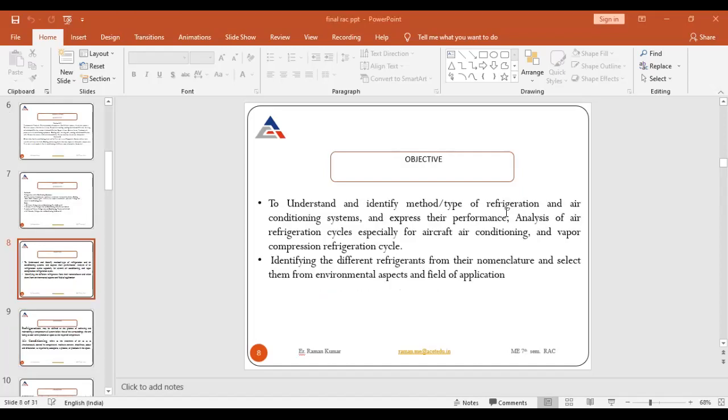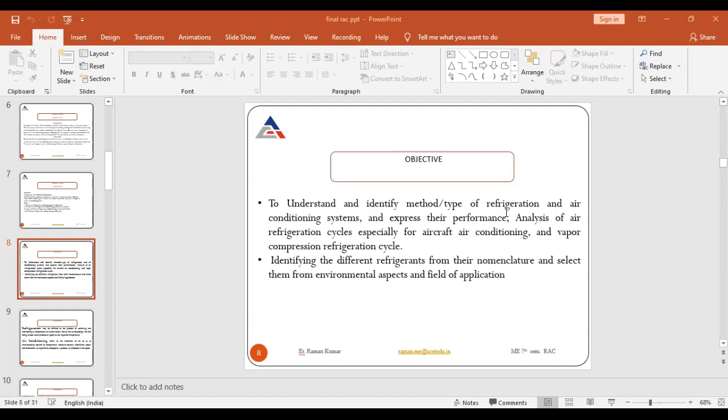Okay, so what is the objective of RAC? The main objective of RAC is to understand and identify the methods, different types of refrigeration and air conditioning systems, and express their performance. In this we will also include analysis of the air refrigeration cycle, especially for aircraft air conditioning, and the vapor compression refrigeration cycle.